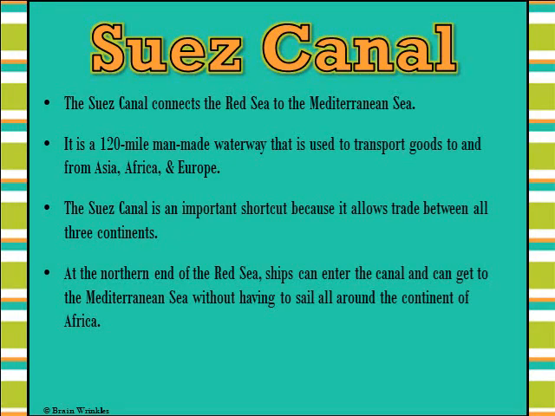The Suez Canal. The Suez Canal connects the Red Sea to the Mediterranean Sea. It is a 120-mile man-made waterway that is used to transport goods to and from Asia, Africa, and Europe. The Suez Canal is an important shortcut because it allows trade between all three continents. At the northern end of the Red Sea, ships can enter the canal and can get to the Mediterranean Sea without having to sail all around the continent of Africa.